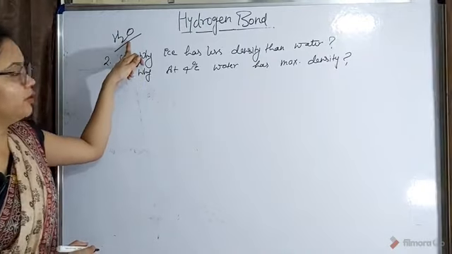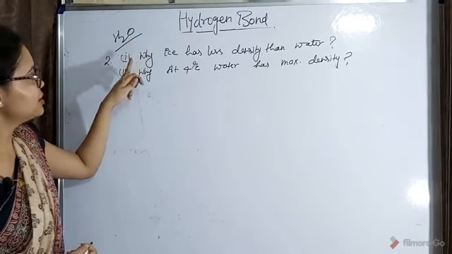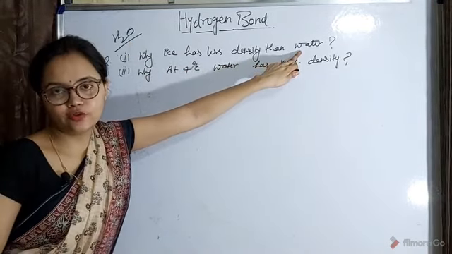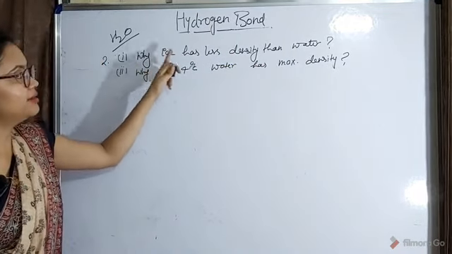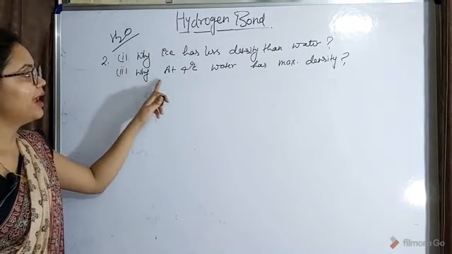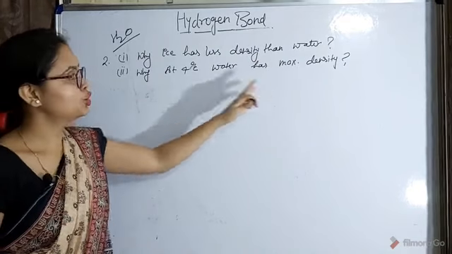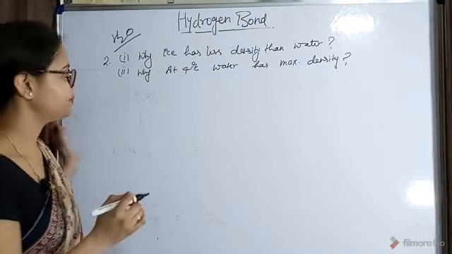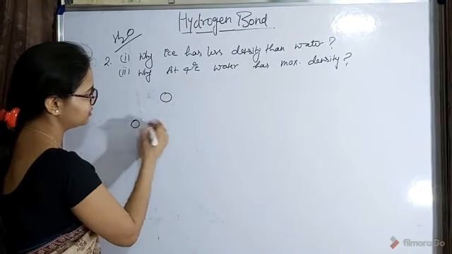So H2O in solid state means I am talking about the ice. Ice has less density than the liquid state of H2O, meaning water. So this is our first question: why does ice have less density than water? And the second question is: why does water have maximum density at 4 degrees C? To explain the first question, we have to draw the structure of ice. So in ice structure, what happens?